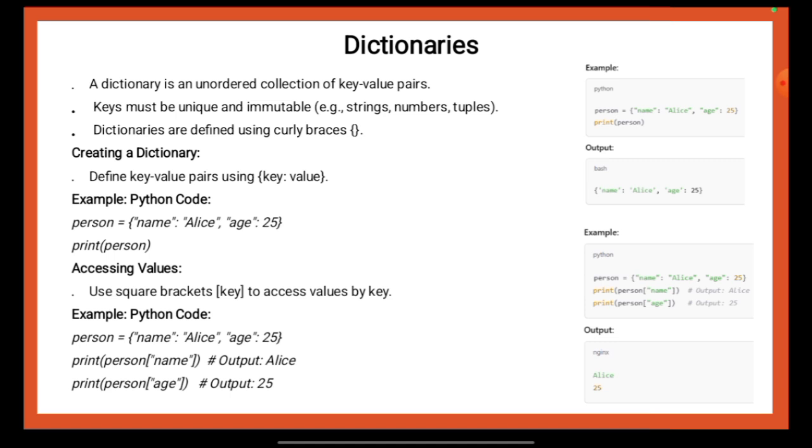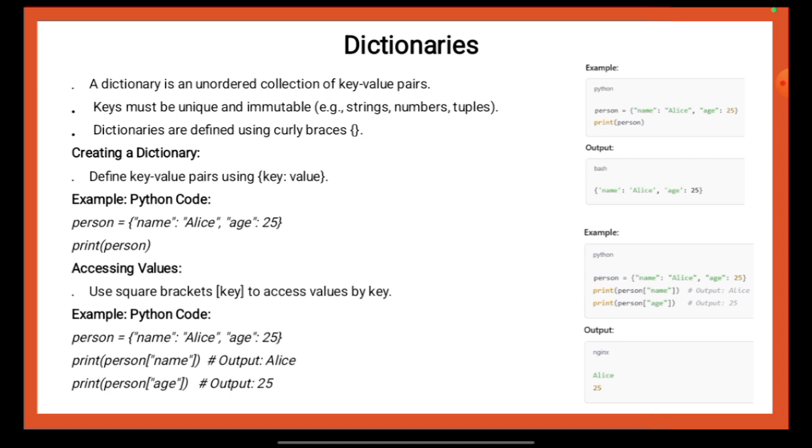So from this part we can say that in Python a dictionary is an unordered collection of key value pairs where keys must be unique and immutable, such as strings, numbers or tuples. Dictionaries are defined using curly braces and store data in a key value format. For example, in the first provided Python code, person = {name: Alice, age: 25} creates a dictionary named person with two key value pairs, name with the value Alice and age with the value 25.